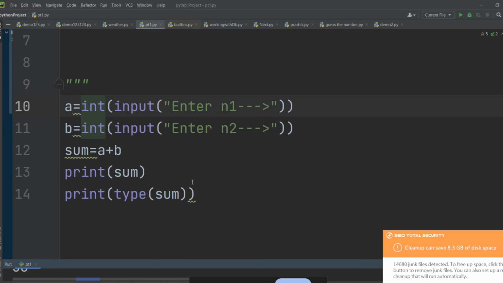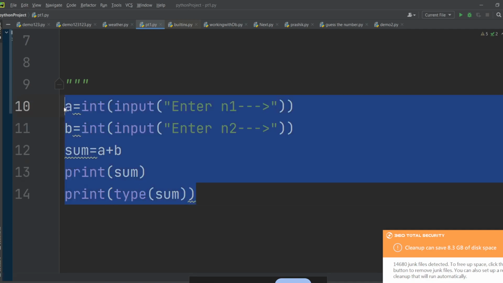Yes, guys, are you getting this? Is it clear to everyone? Yes, sir. If you have any problem, you can ask me. You can ask me if you have any problem in data type conversion. You can ask me some questions. Why are we doing this? Why do we have to write this line? Why are we wrapping this? If you have any kind of questions, you can ask me about data type conversion. Yes, guys, do you have any problem in data type conversion? Yes or no? No. Okay, no, sir. So this is how data type conversion looks.